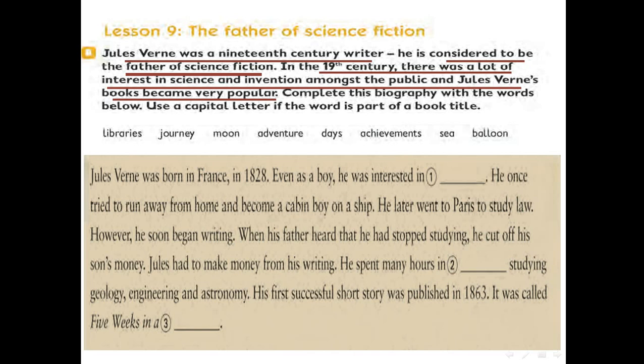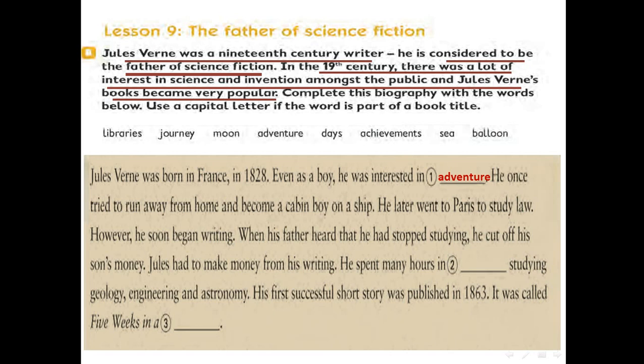Jules Verne was born in France in 1828. Even as a boy, he was interested in adventure. He once tried to run away from home and become a cabin boy on a ship. He later went to Paris to study law.